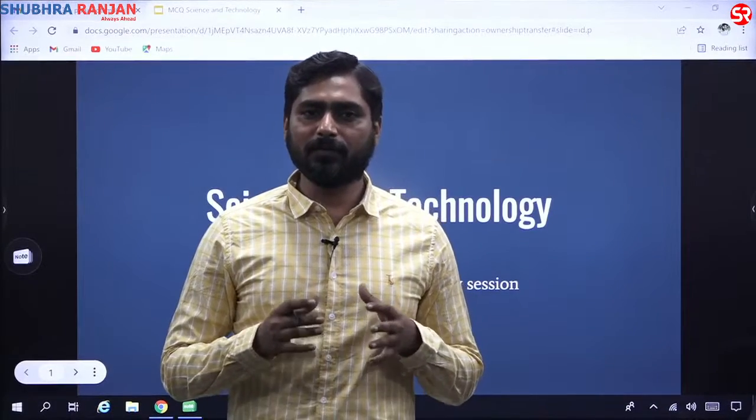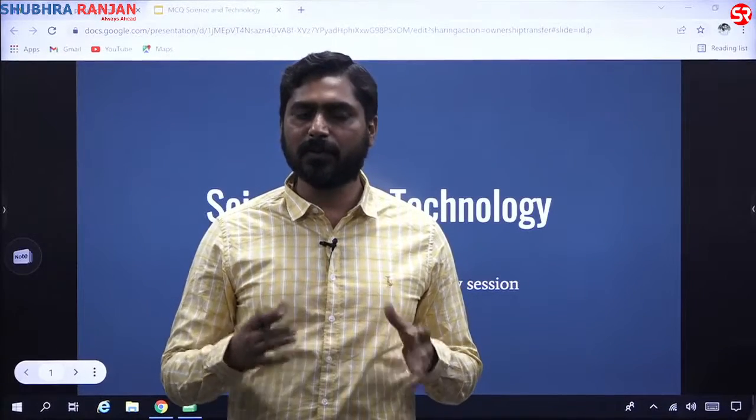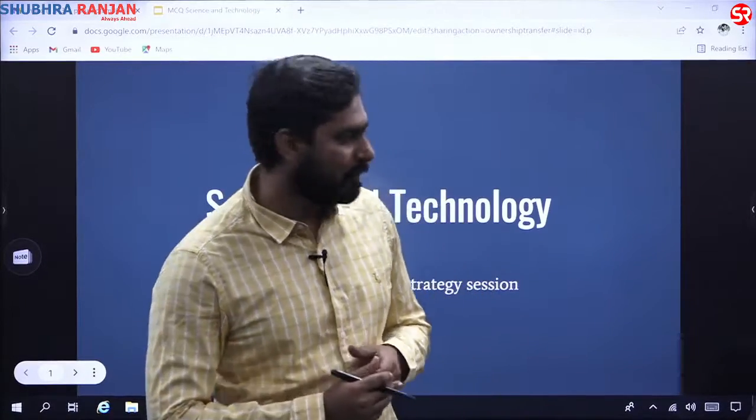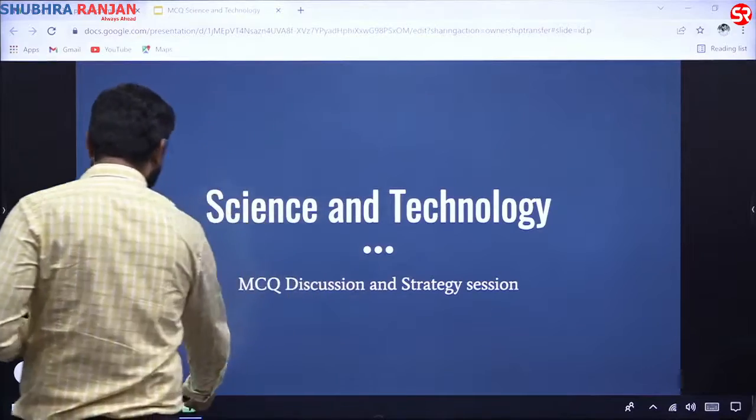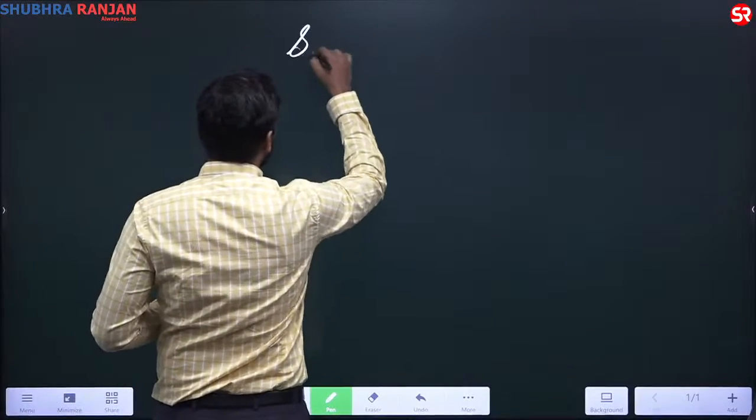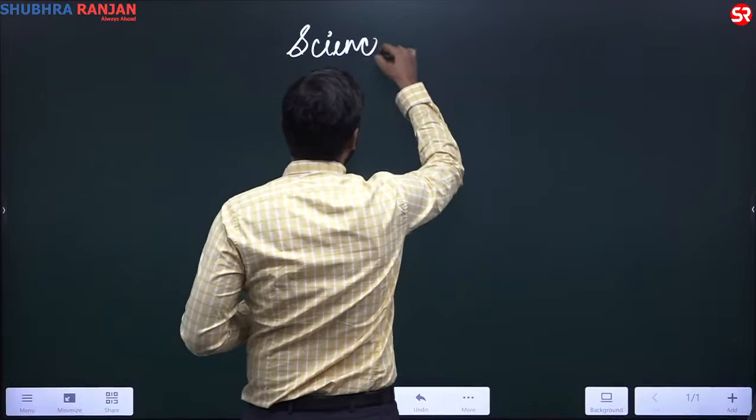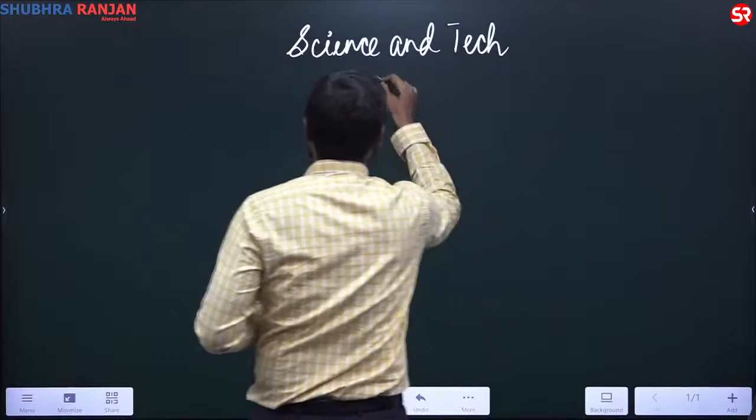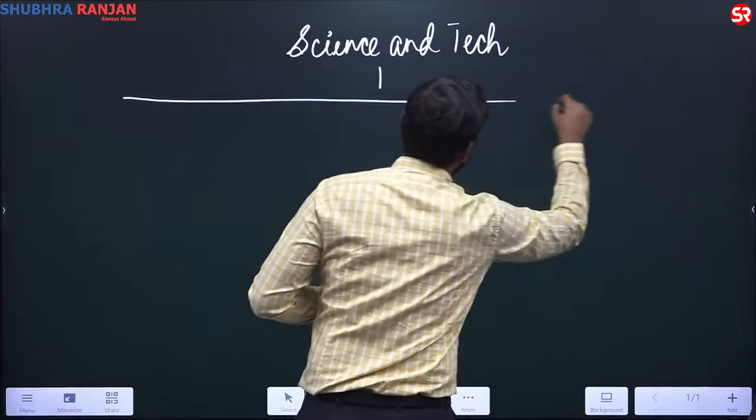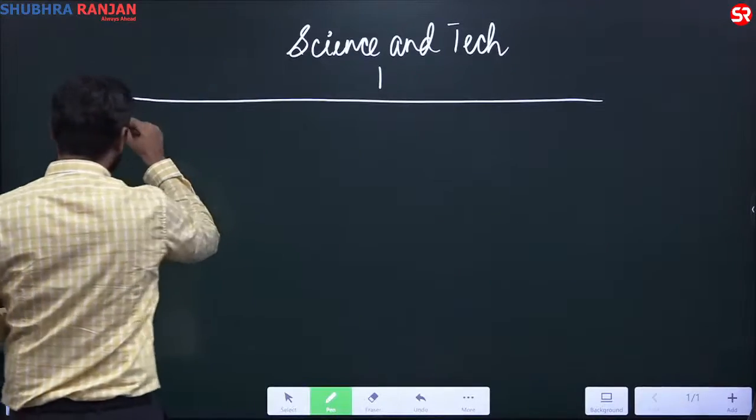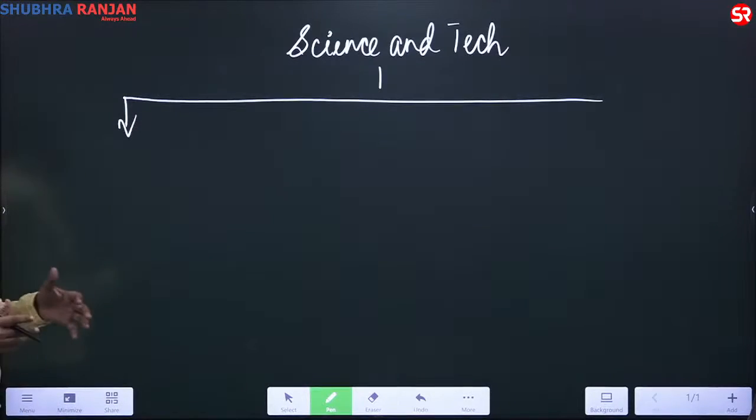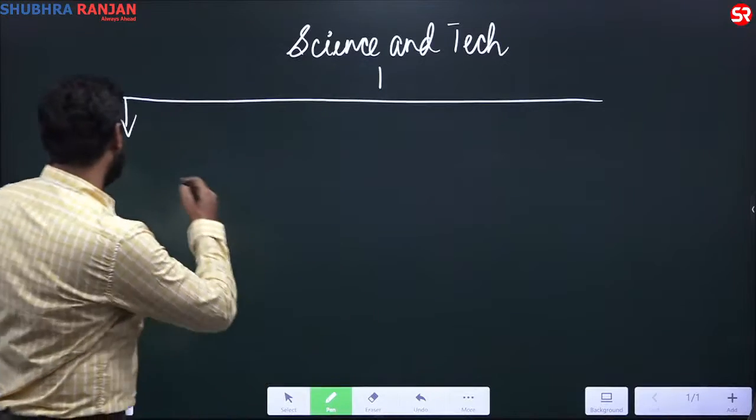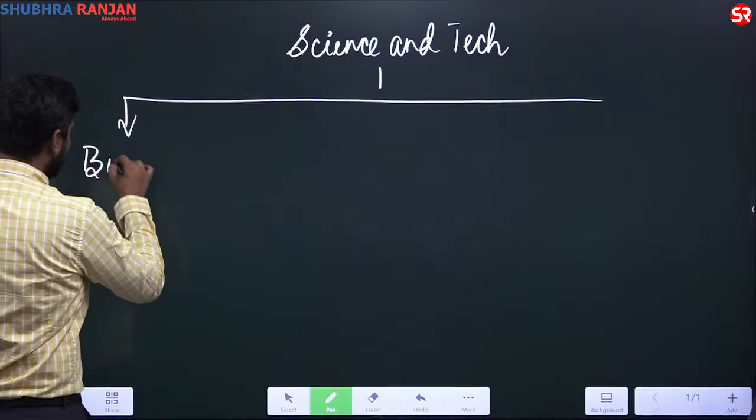In order to have a better understanding of how we should be preparing, we should try to go thematically. What does that actually mean? Science and technology can broadly be divided into 5 themes. This will help you in identifying from which sections the questions are being asked, or where the focus area is. The first theme is biotechnology.